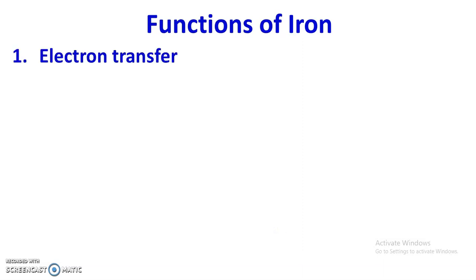About the role of iron in electron transfer, iron forms an integral part of all the cytochromes and certain other enzymes such as catalase, peroxidase. Now cytochromes catalyze biological oxidation and provide energy, and in this biological oxidation mechanism, there is an electron transfer. So iron plays an important role in electron transfer mechanism.